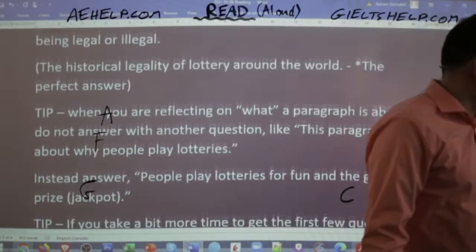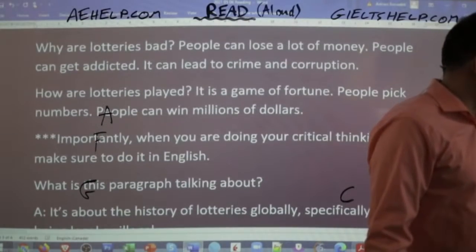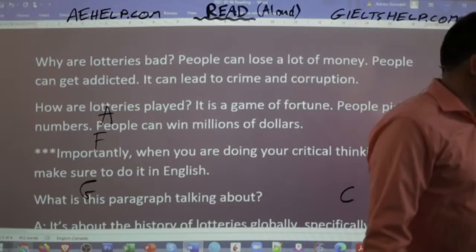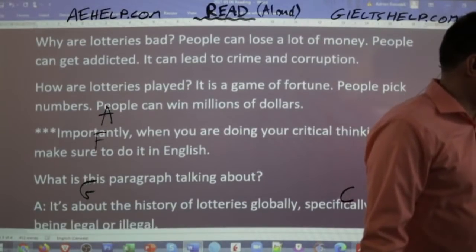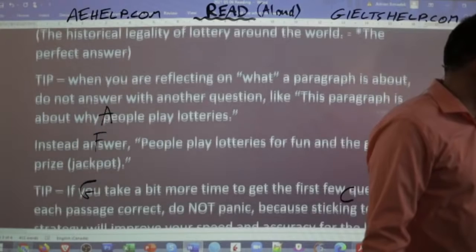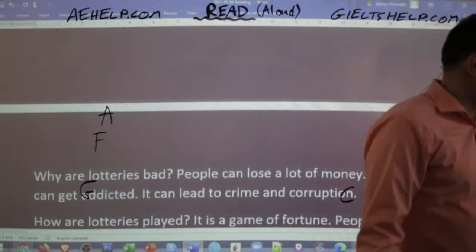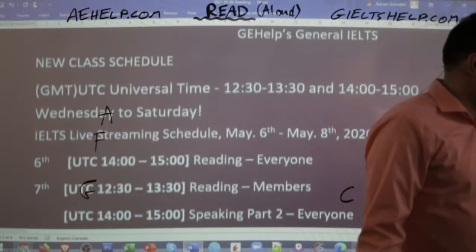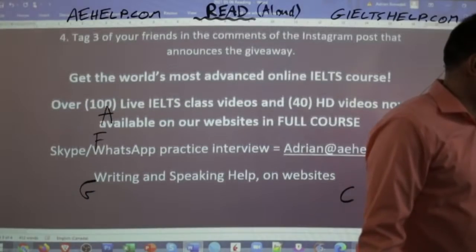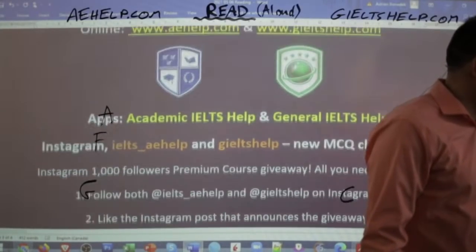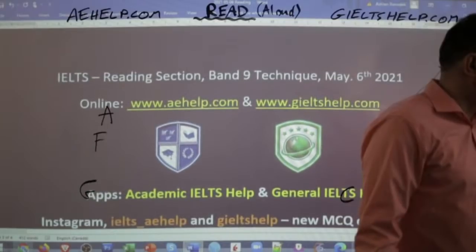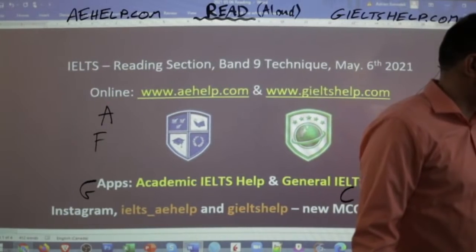Keep in mind these important tips from today. So think critically. Okay, when you're summarizing the paragraphs, give statements instead of questions. You should read the passage, especially when you see these kinds of questions, because for this passage, skimming and scanning would have been a horrible idea. Would have wasted a lot of time.